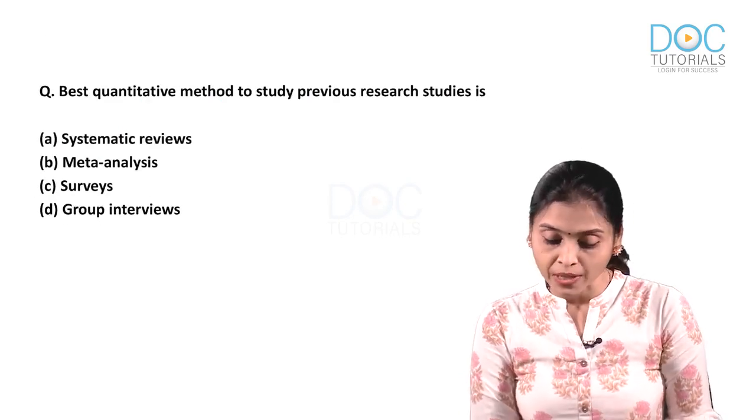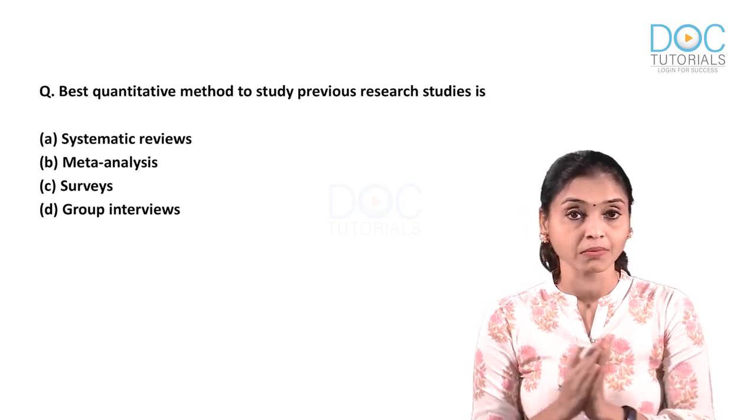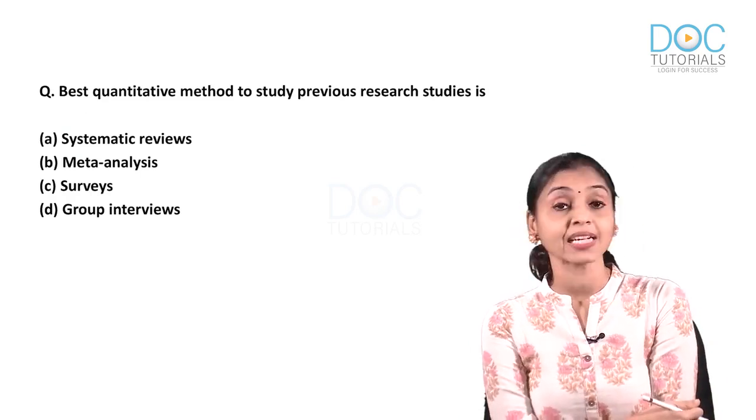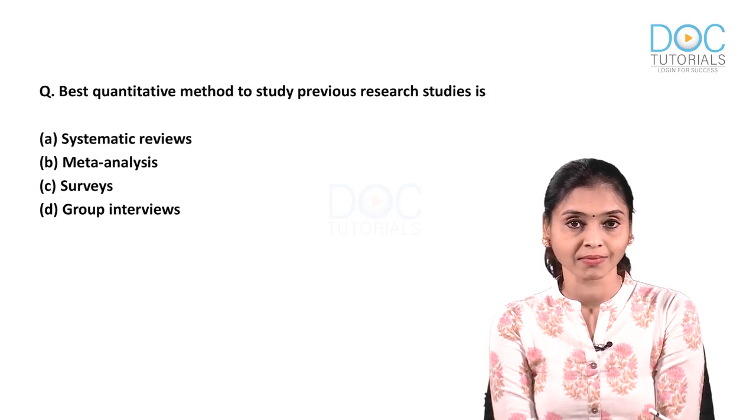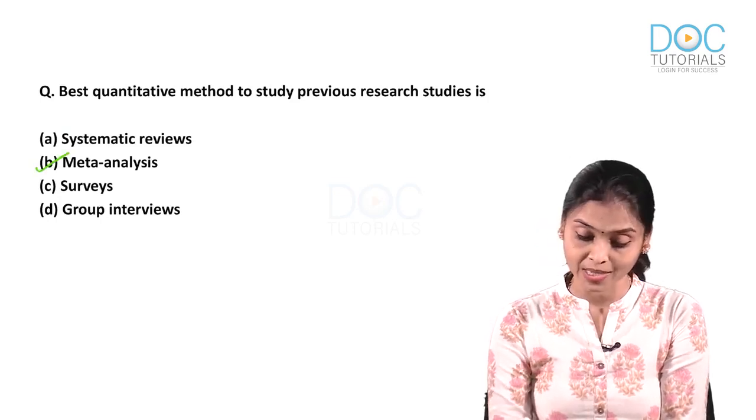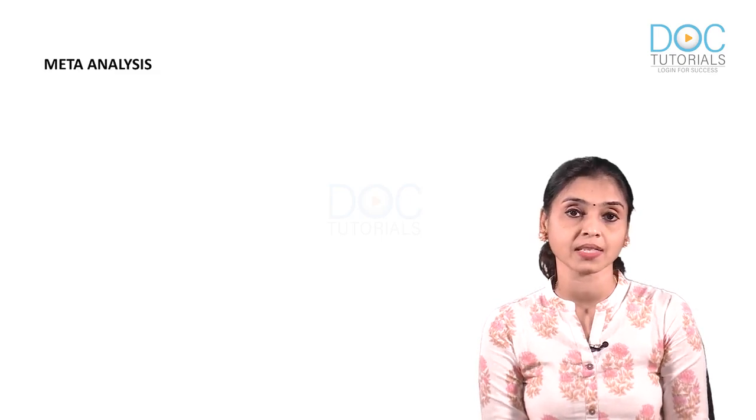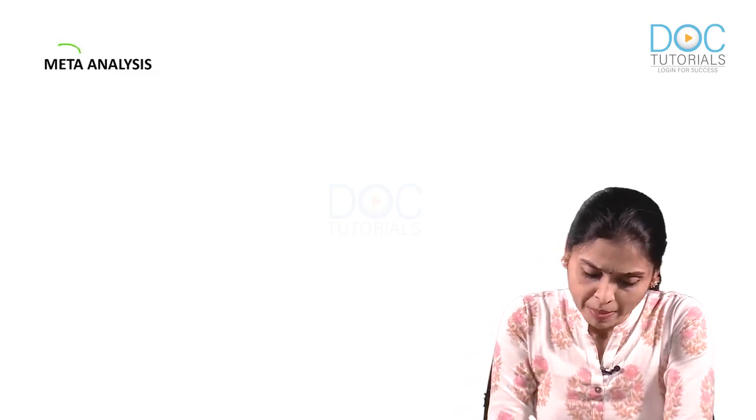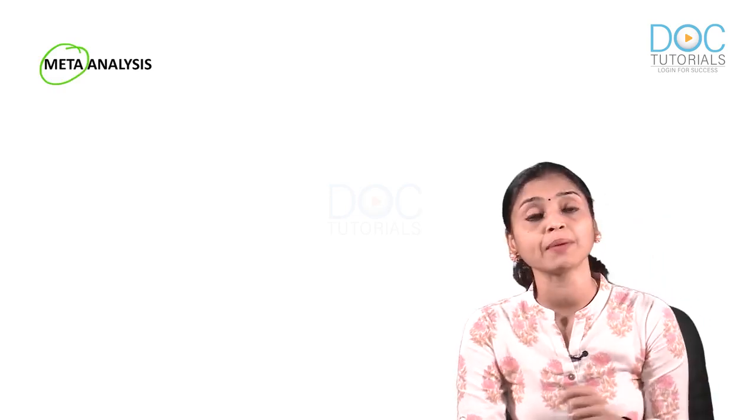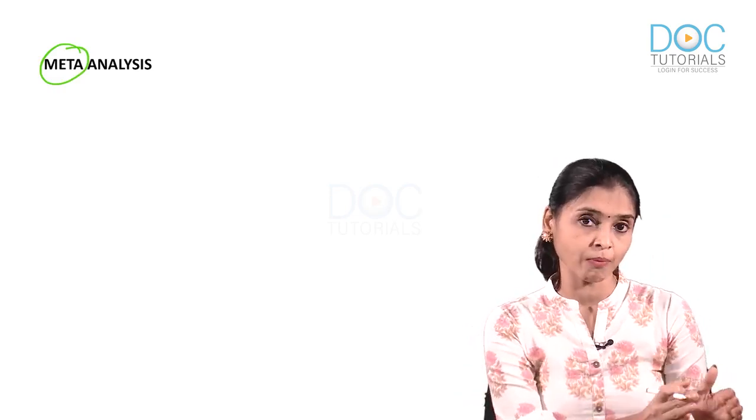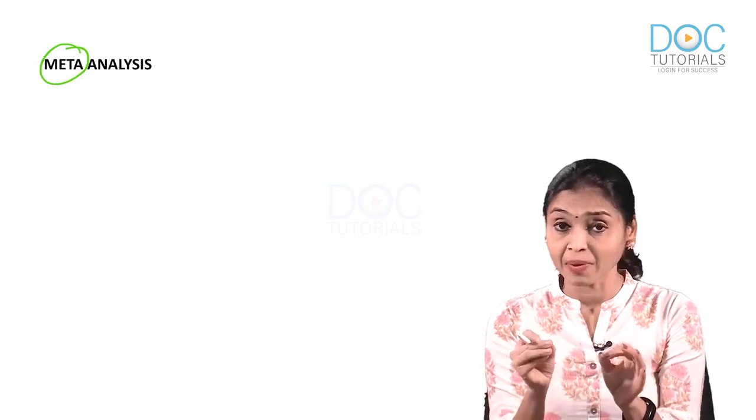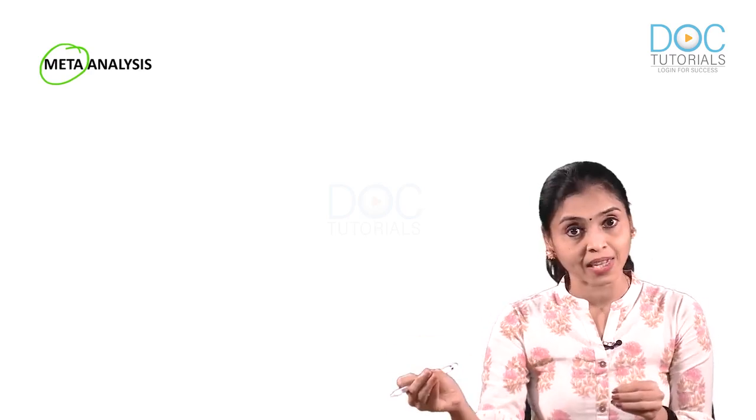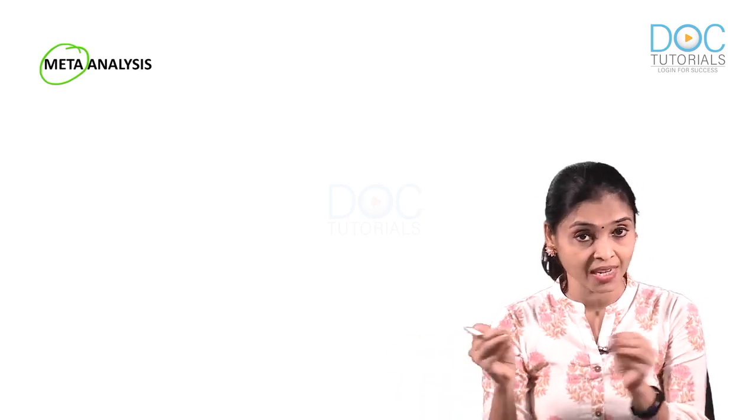Next question is from epidemiology, from the study design part. Best quantitative method to study previous research studies is, any guess? The answer is actually meta-analysis. Let's see what is meta-analysis. Meta, as the name indicates. What do you mean by metamorphosis? Metamorphosis means changing from one form to another, right? So, as the name indicates, here also you are collecting previous research and you are changing it to something else. That way you can remember meta-analysis.